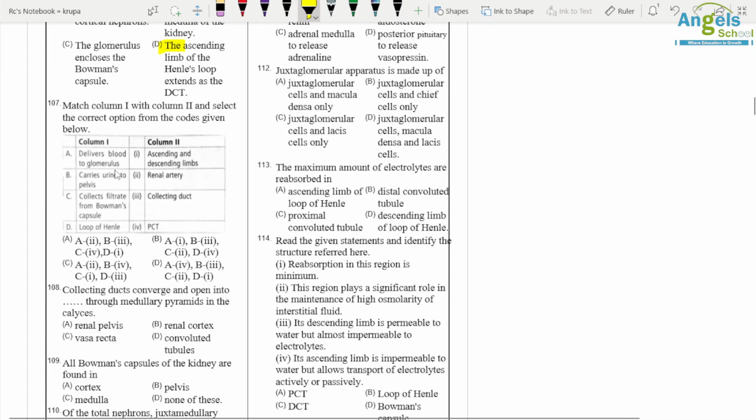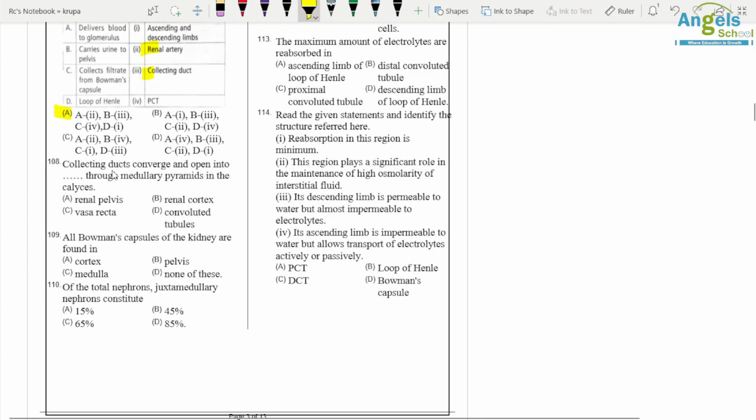Again, match the column. Delivers blood to glomerulus, it's renal artery. Carries urine to pelvis, it's collecting duct. Collects filtrate from Bowman's capsule, so PCT. And then loop of Henle has ascending and descending loop. Okay, so here option A is correct. Collecting duct converges and opens into the renal pelvis through medullary pyramid in calyces. So it opens into renal pelvis.